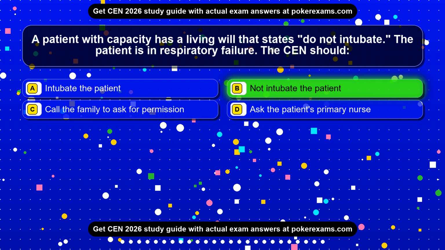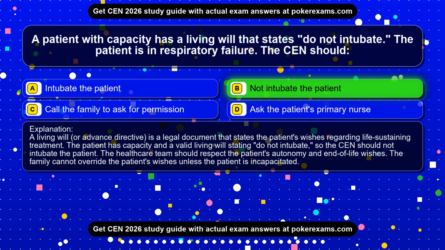Not intubate the patient. A living will, or advance directive, is a legal document that states the patient's wishes regarding life-sustaining treatment. The patient has capacity and a valid living will stating do not intubate, so the CEN should not intubate the patient. The healthcare team should respect the patient's autonomy and end-of-life wishes. The family cannot override the patient's wishes unless the patient is incapacitated.